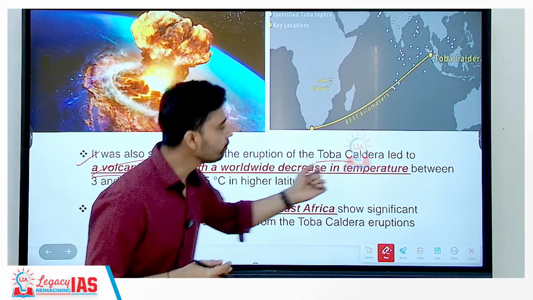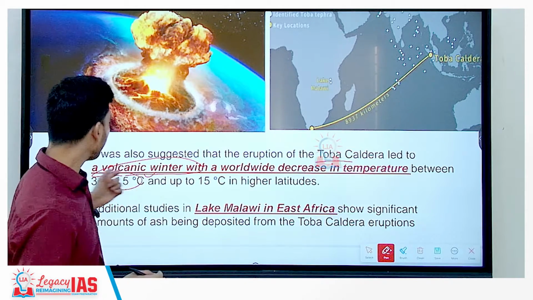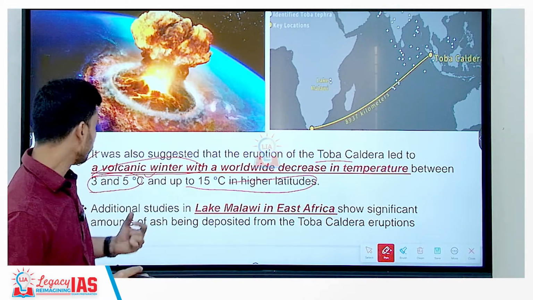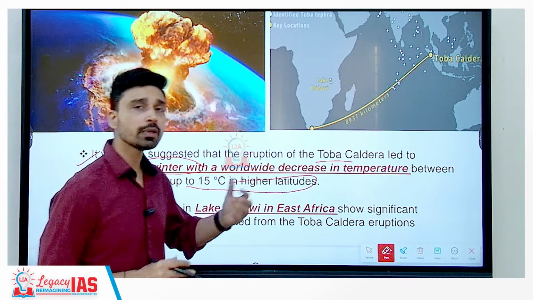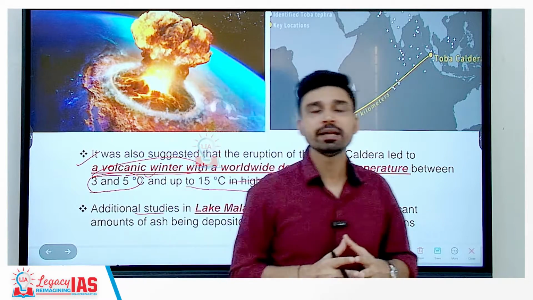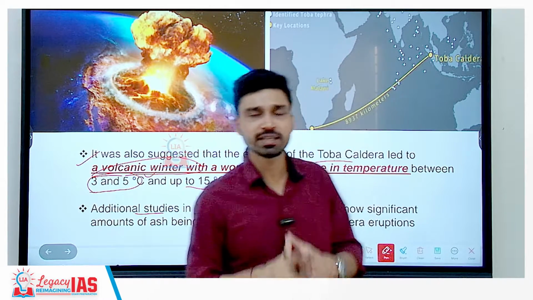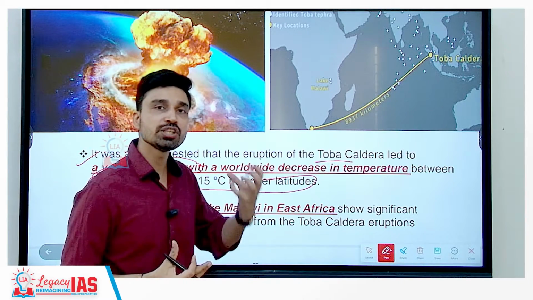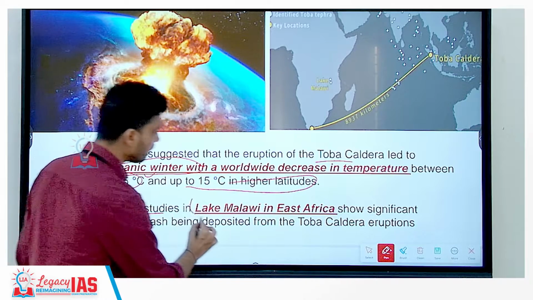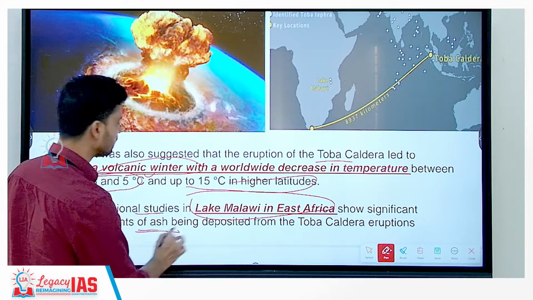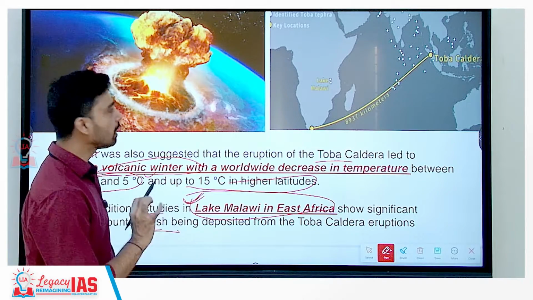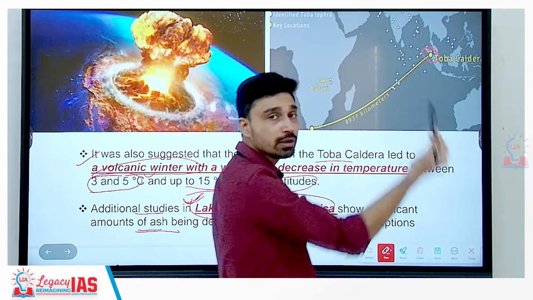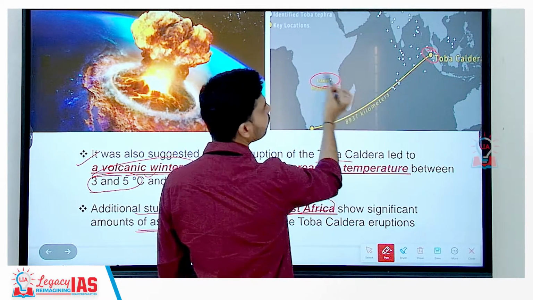This caused a decline of temperature somewhere between 3 to 5 degrees Celsius in the lower latitudes and 15 degrees Celsius in the higher latitudes. Additional studies also show, as I told you in the beginning, that the volcanic explosivity index value of Lake Toba was 8, that is the highest, and the dust particles were erupting at such a high intensity that some remains of these ash particles are found as far as Lake Malawi of East Africa. To give you an idea, Lake Toba is in Indonesia, on the easternmost side of the Indian Ocean, and Lake Malawi is on the westernmost side of the Indian Ocean.